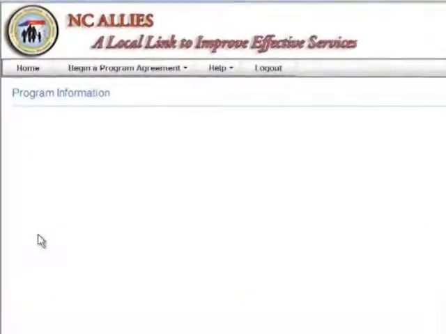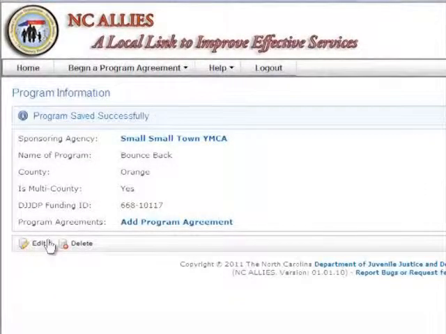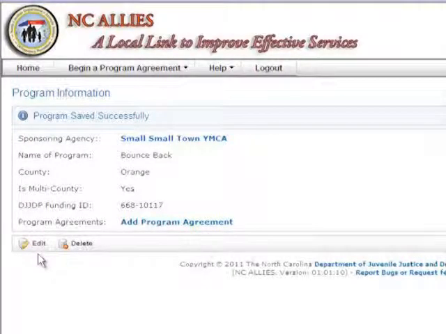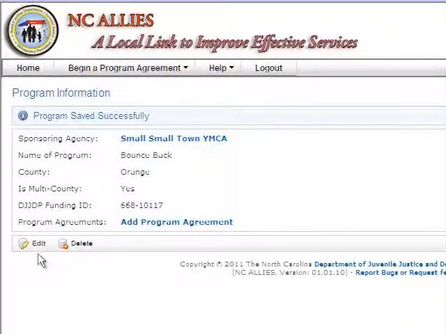Note that there are two buttons at the bottom of the screen, the Edit and Delete button. The Edit button is used to make changes to screens where data has previously been entered. Remember to click the Save button after making changes. The Delete button is used to remove information.